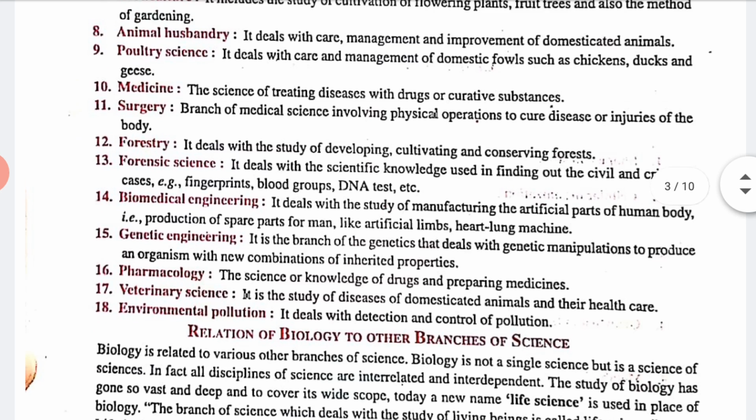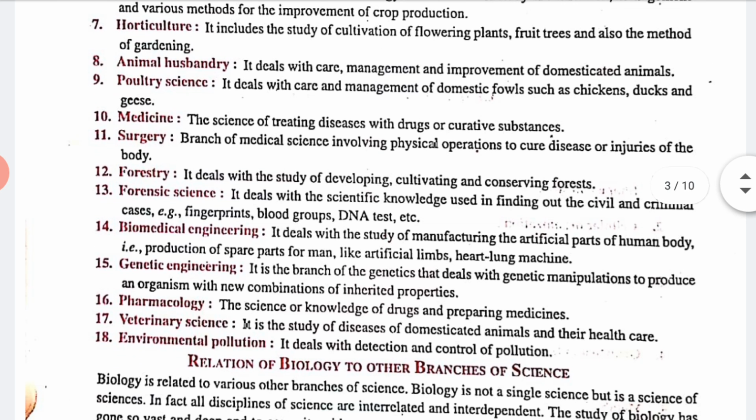Now, biomedical engineering. Biomedical engineering deals with the study of manufacturing artificial parts of the human body. Just like if we had an accident, we can get an artificial leg.